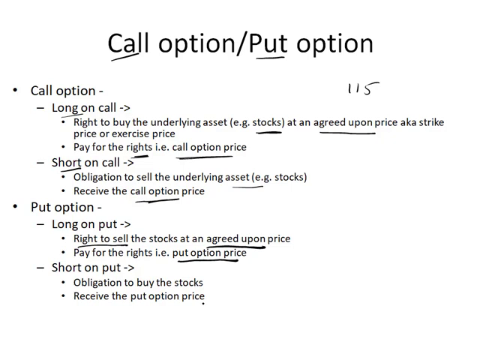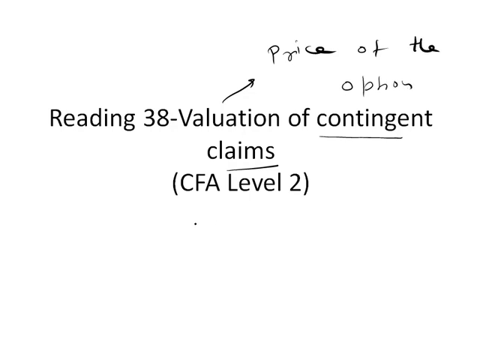So this reading 38 talks about valuation of contingent claims. What it's trying to say is that we are going to find the price of the option. That is what they are trying to find out, the price of the option.